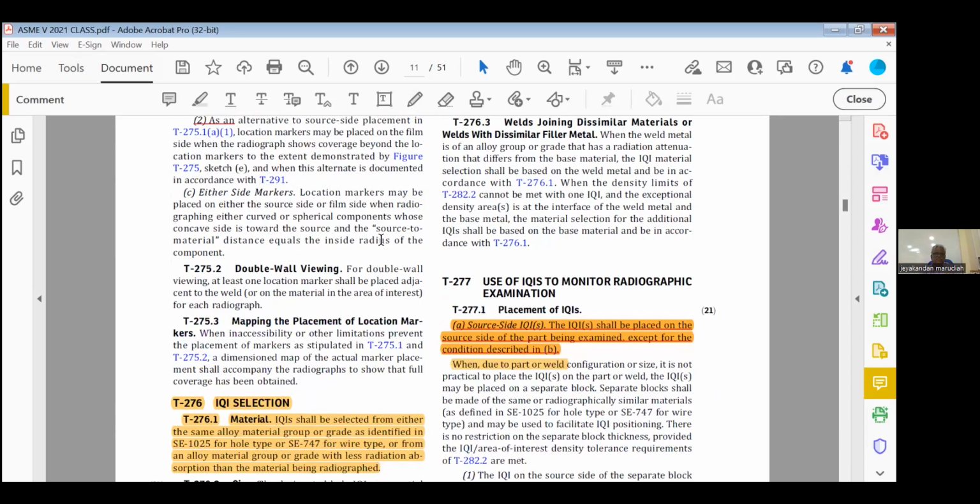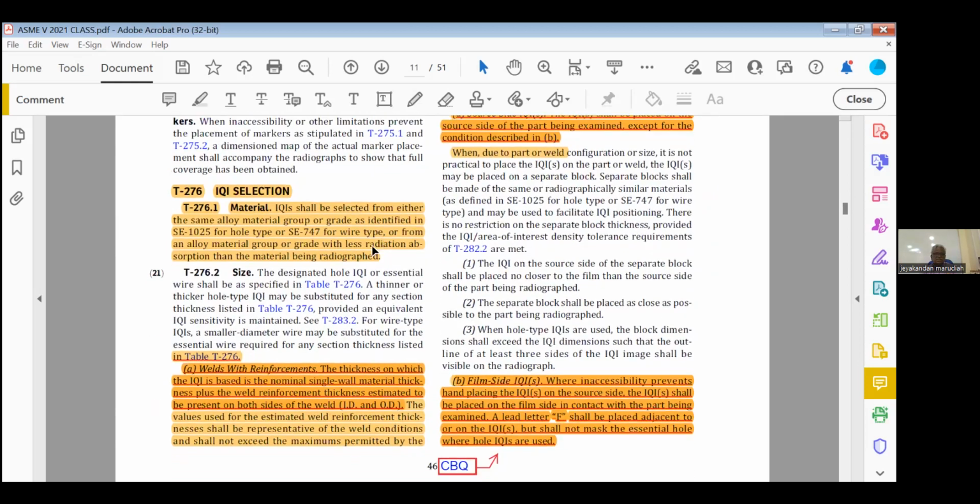Then IQI, I already explained. Highlight the first 3 lines. A, weld with reinforcement. The thickness on which the IQI is based is the nominal single wall material thickness plus weld reinforcement thickness estimated to be present on both sides of the weld, ID and OD. So you can add the reinforcement. Even for ID, meaning penetration, we can add.